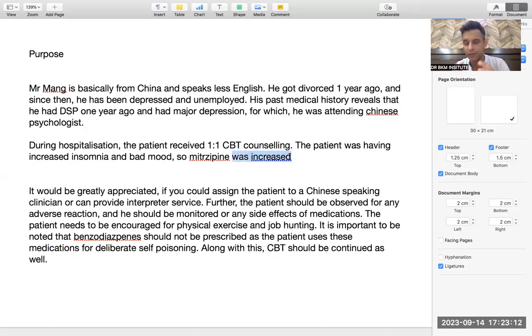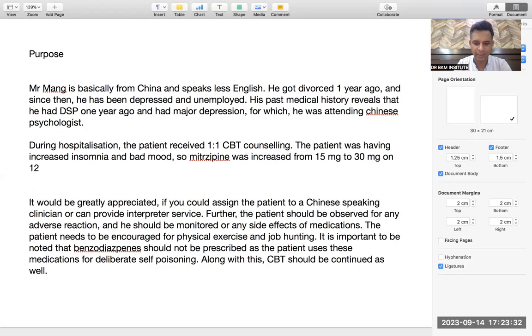This is a passive voice, was plus third form. Very important. Whenever anything would be done by the hospital, that is by us, for the patient, it is passive voice. So medication is always given by us from the hospital. So we say the medication was increased from 15 mg to 30 mg on 12th April, and this line will fetch you all the marks for grammar. So by this time, the examiner would have already thought that he will give you 350 because you showed him the right grammar over here. Since then he has been depressed. Rest of the grammar should also be good, but these are special sentences where you can impress the examiner.